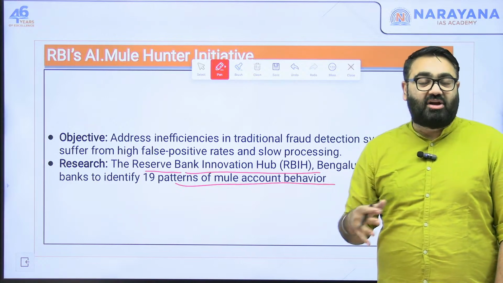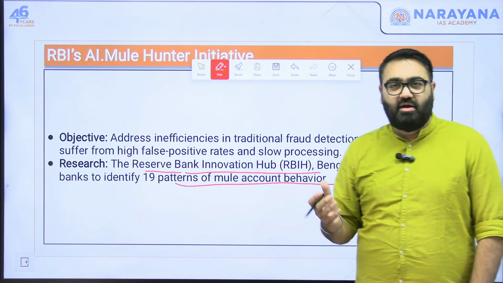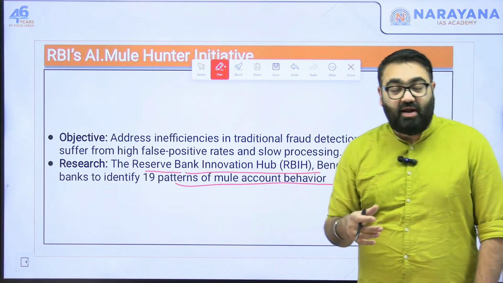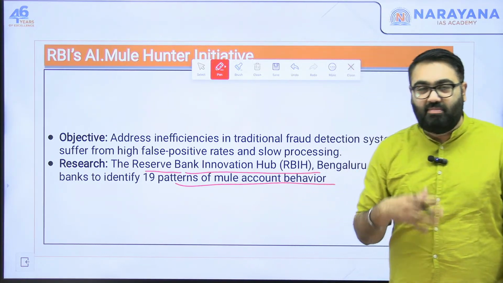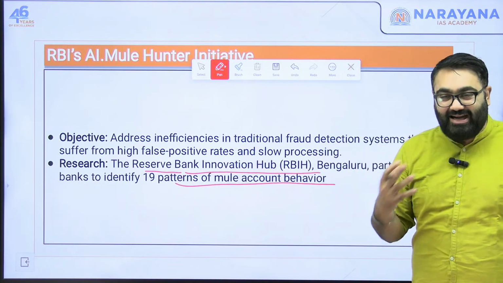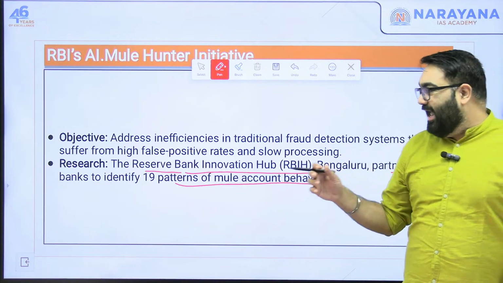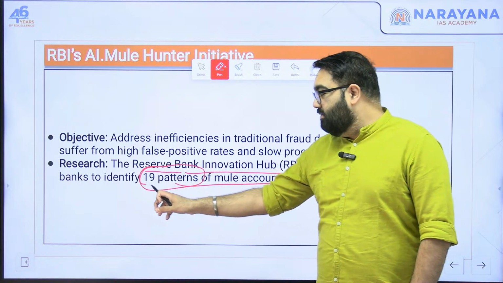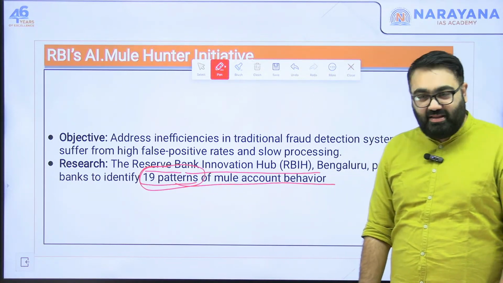Because usually, if you're a salaried employee, the money that comes to your account is from the same account. But when every single month money is coming to your account from different people, from different account holders, that is also a cause of concern. So like that, there are 19 patterns or parameters that have been decided by the Reserve Bank.